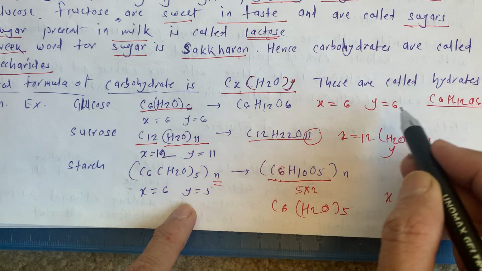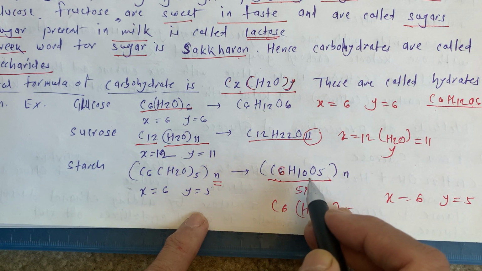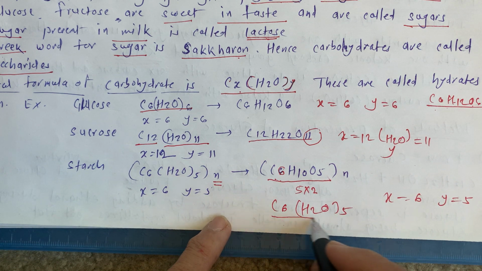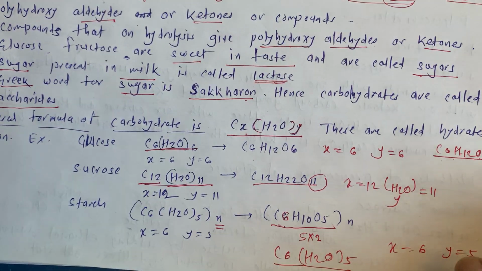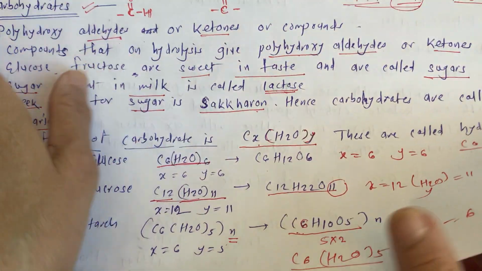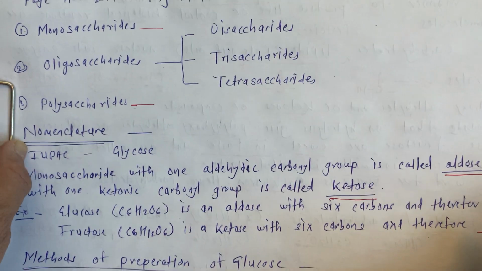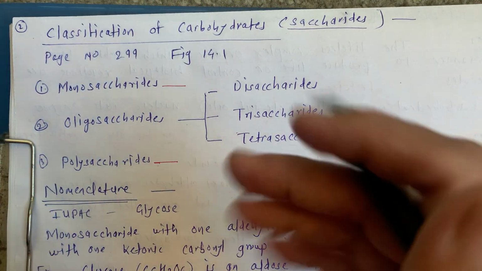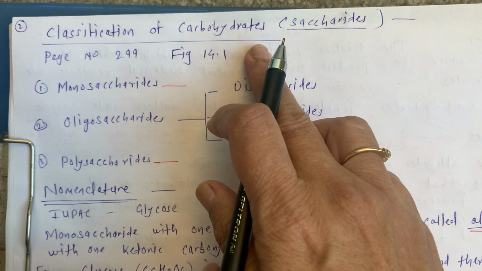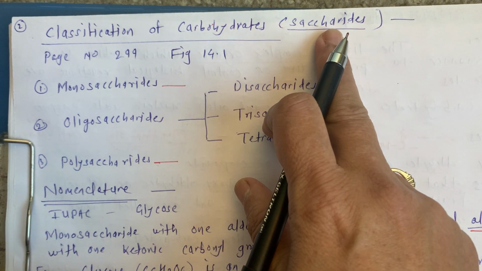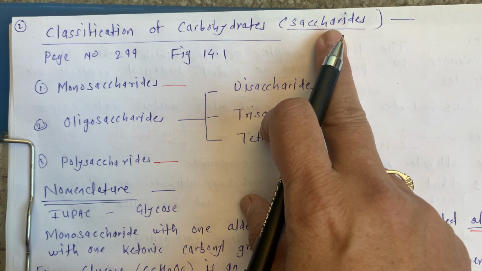So whatever we are writing separately, C6H12O6 or C12H22O11 or C6H10O5, we can write in a general formula like this. Are you getting everything? Okay, we will go for the next. Now next one is classification of carbohydrates, that is saccharides. We have to see which type of saccharides we are going to study, and we have to know what those are.